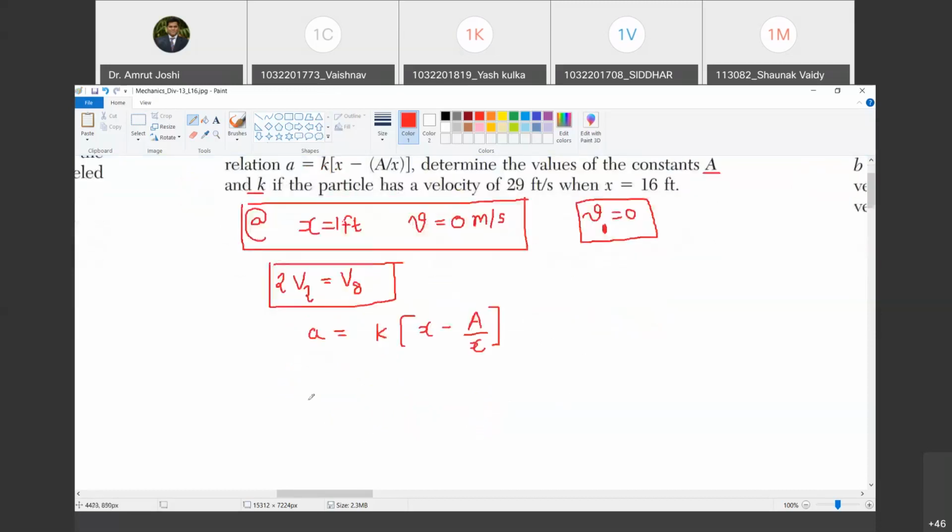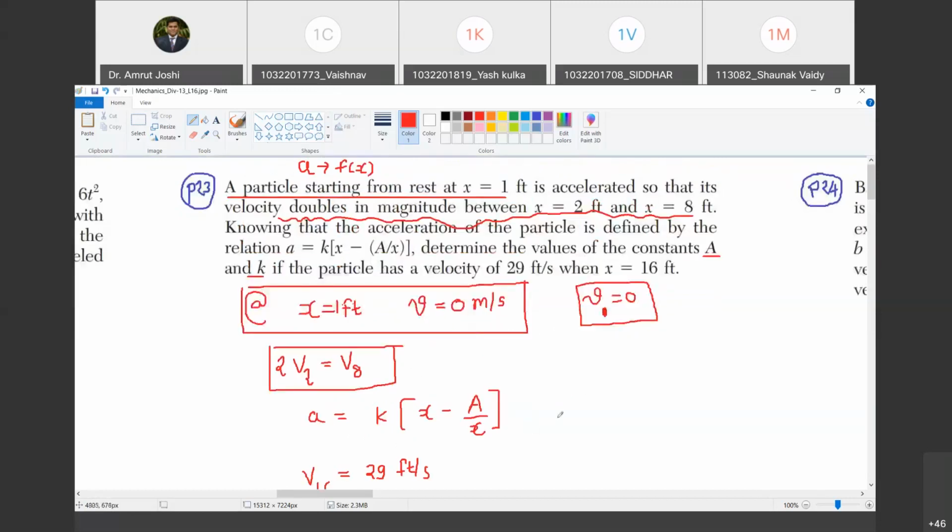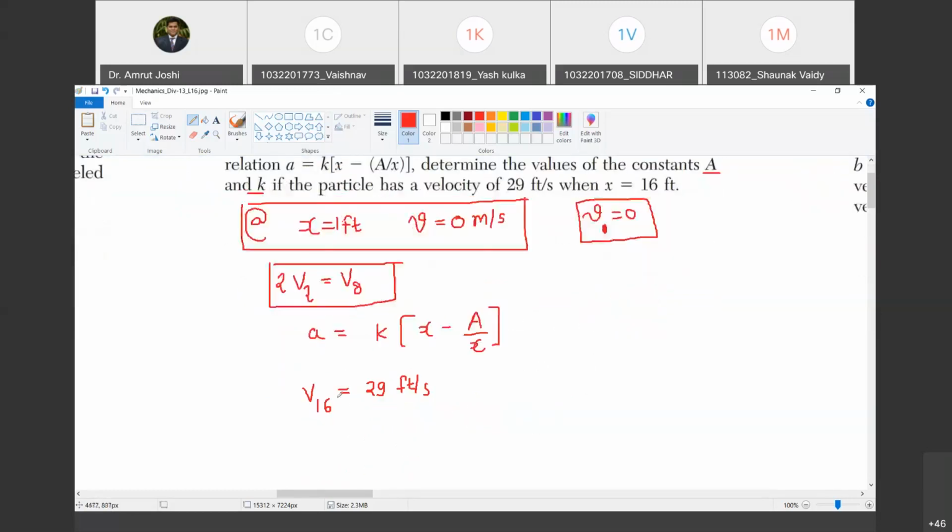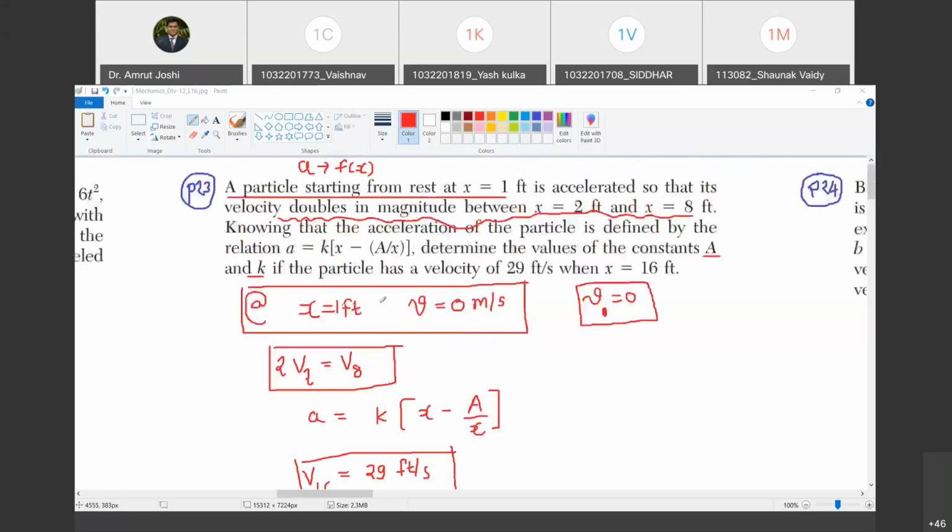16 feet. So that means I have to say velocity at 16 is equal to how much? 29 feet per second. Are you with me? Yes, sir. So what is the task? हमारे पास task क्या है? बोलो. Task is to determine these constants k and a. Do you agree with me? Yes, sir. Okay. So as I already said, which relationship are we going to use in this particular problem?